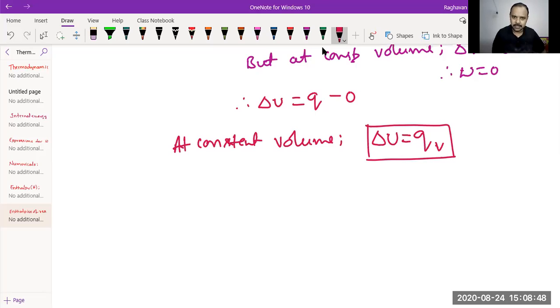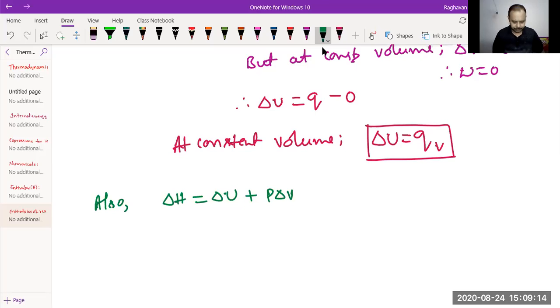Also, we have this. Just now, on the last page, we had delta H is equal to delta U plus P delta V, right?